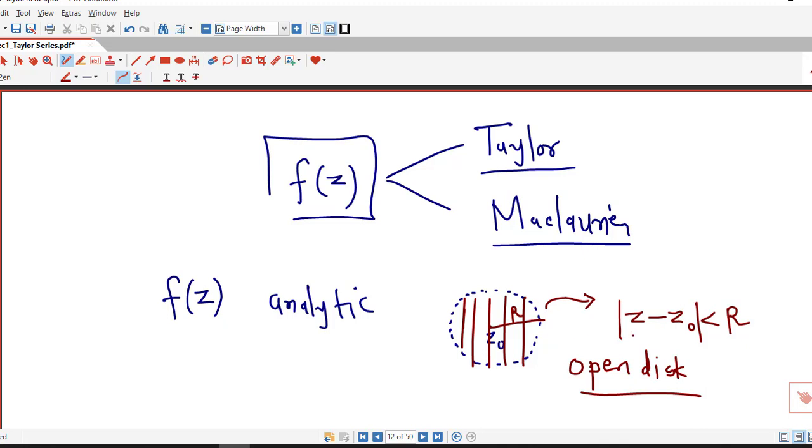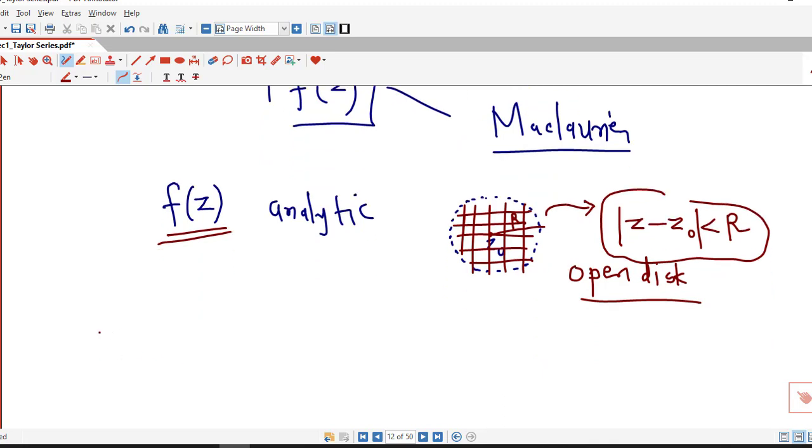As we know, an open disk is nothing but the set of all points inside this circle with center z0 and radius r. Suppose our f of z is analytic at all points inside this circle, that is, in the open disk absolute value of z minus z0 less than r.